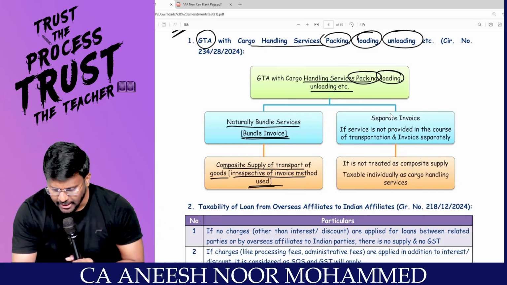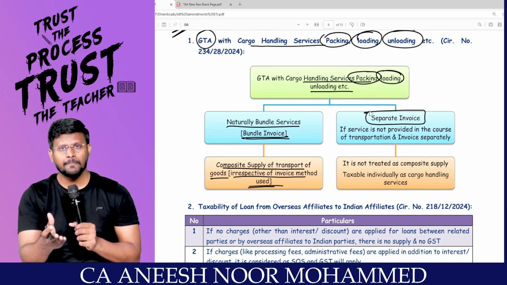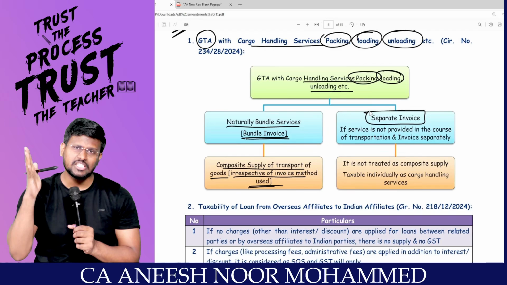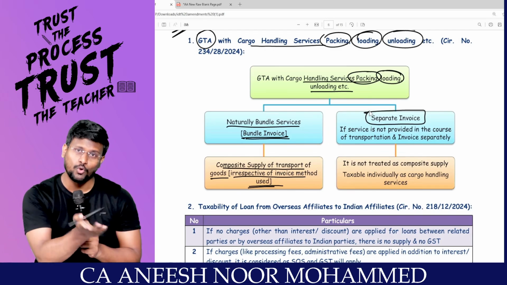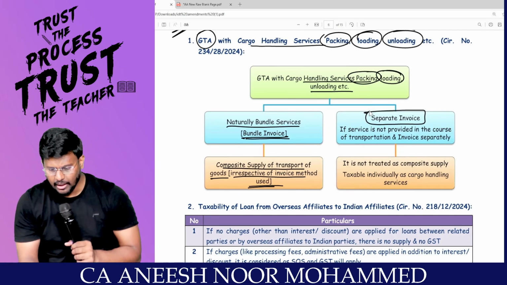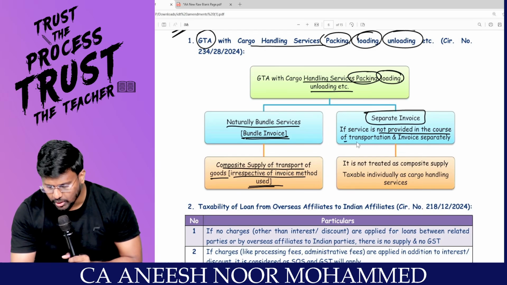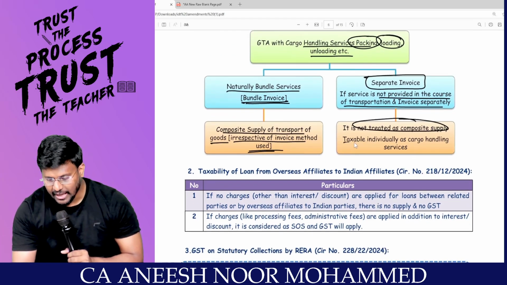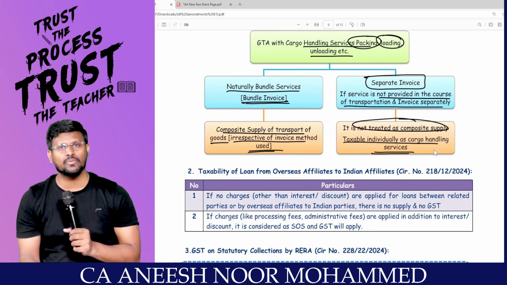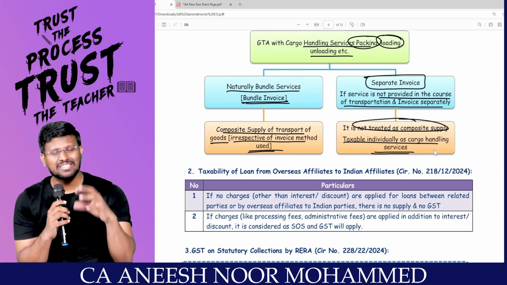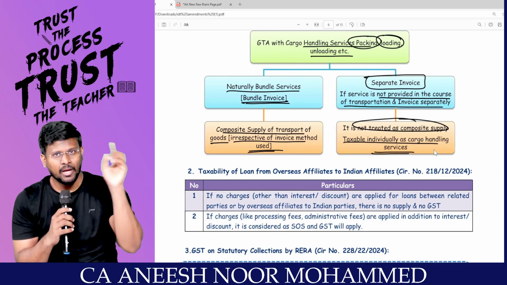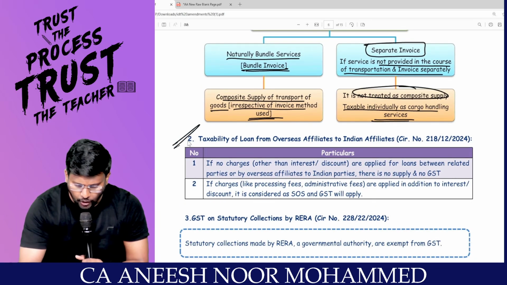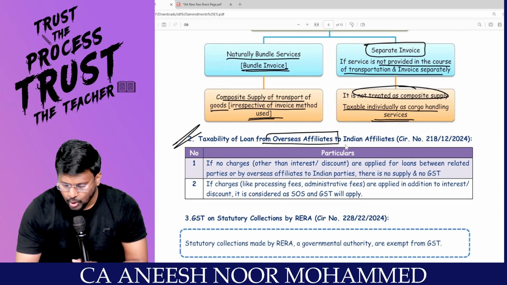But if a separate invoice has been raised, like one single invoice for the transportation of goods, another invoice for this ancillary packing, loading, then if the service is not provided in the course of transportation and is invoiced separately, it will not be treated as a composite supply. It is taxable individually as what? Cargo handling services. Whatever tax rate is applicable for cargo handling services, at that rate you have to tax. Easy, no?